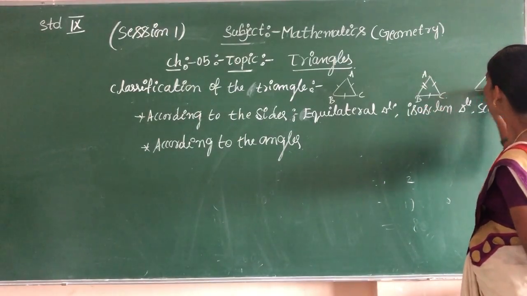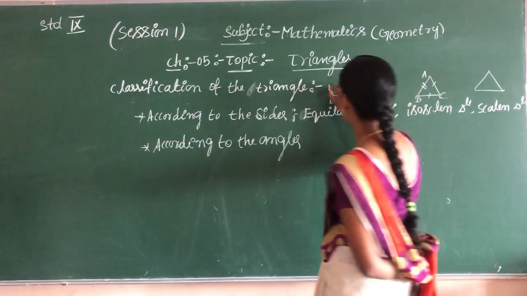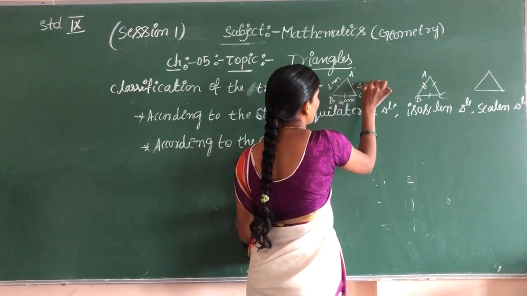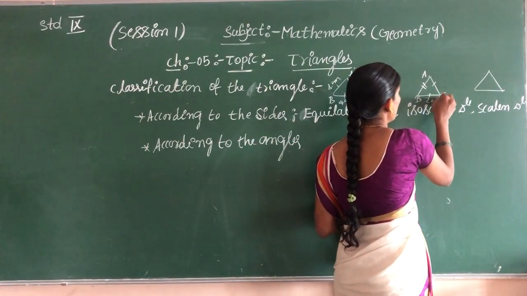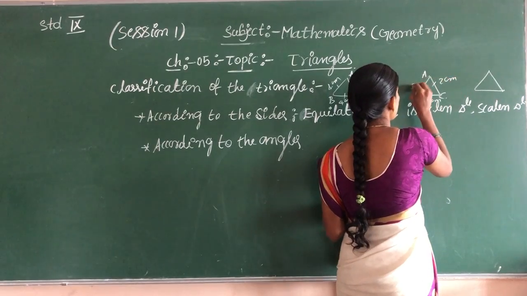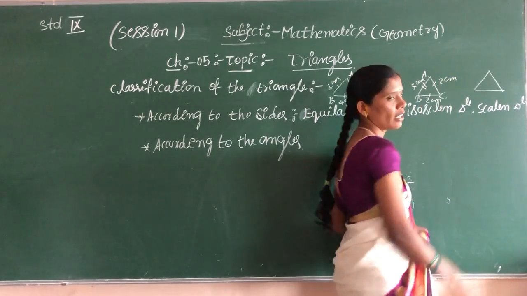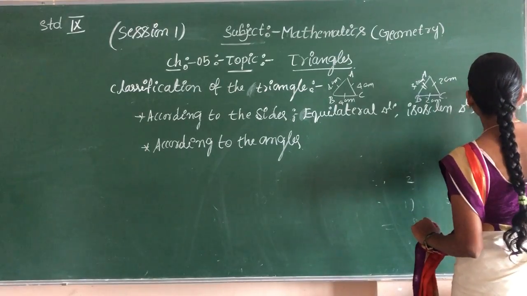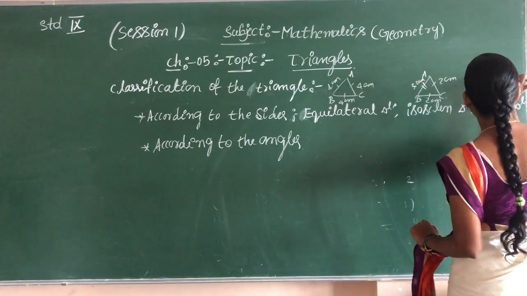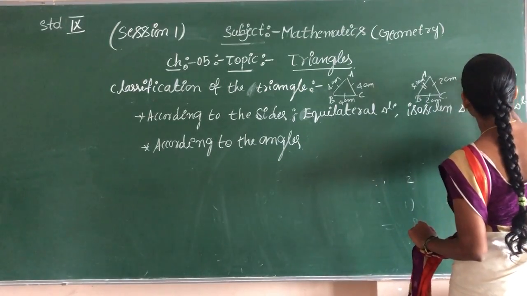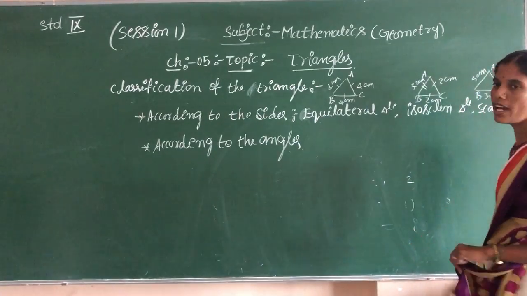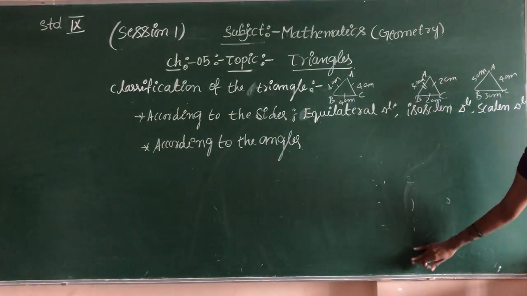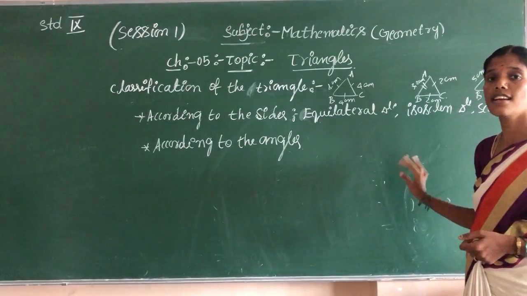In this triangle, all sides are different. You see, right? Don't confuse. 4 centimeter, 4 centimeter, 4 centimeter. This is 2 centimeter, this is 2 centimeter, this is 3.2 centimeter. One side is not equal. This is A, B, C. This is 3 centimeter, this is 4 centimeter, this is 5 centimeter. So this is the triangle having all 3 sides different. It's called scalene triangle.